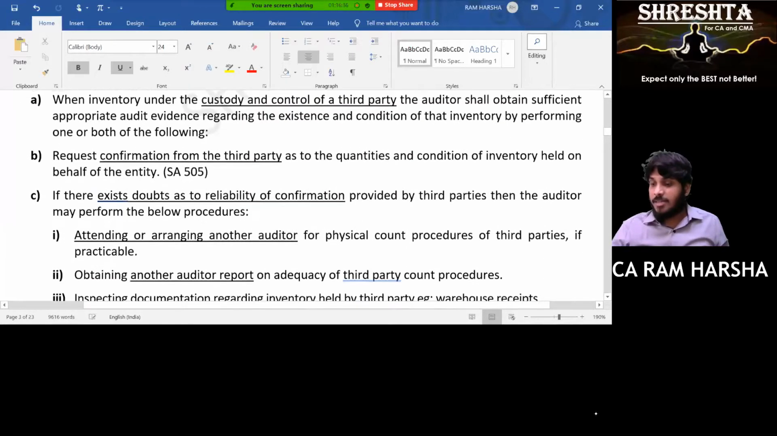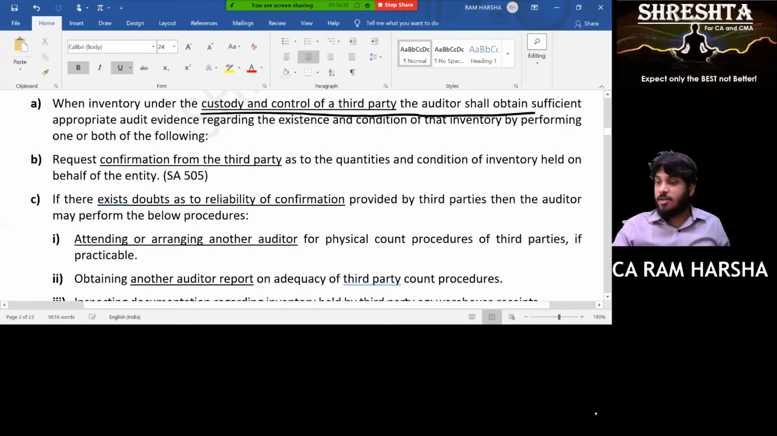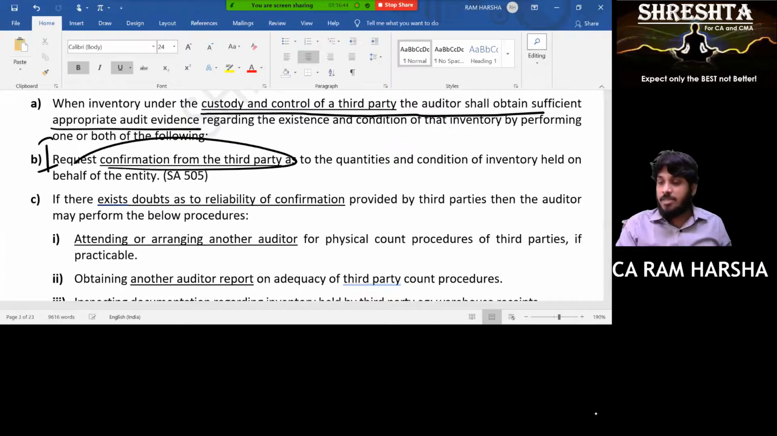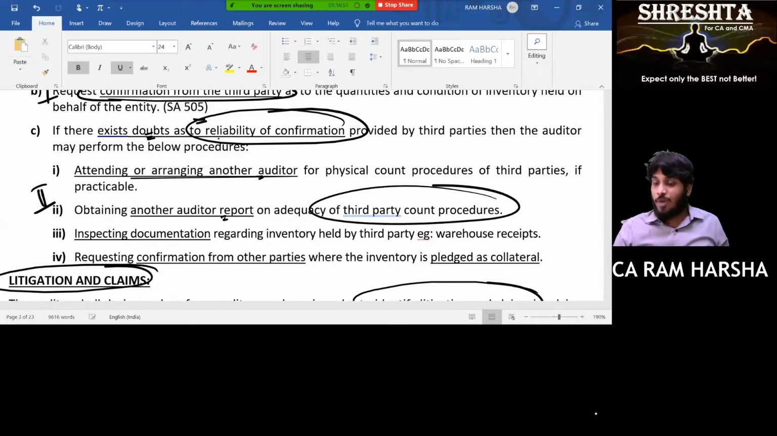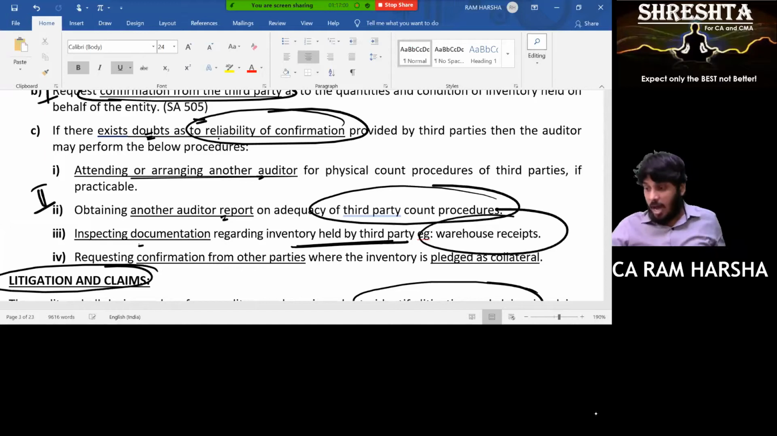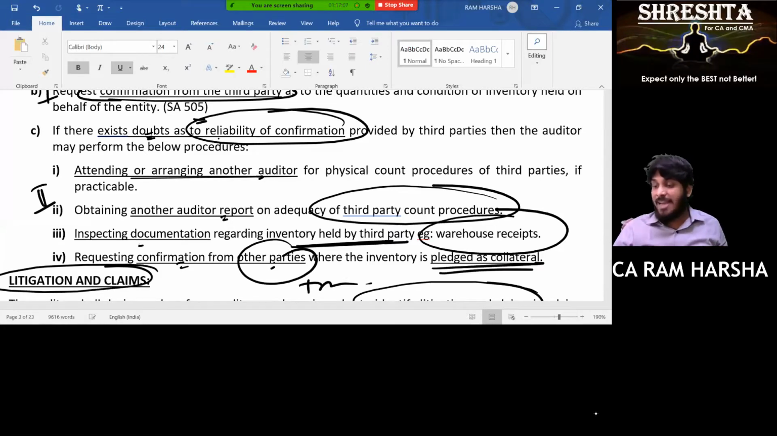Yes, sir. If inventory is with a third party, if the inventory is under the custody and control of a third party, the auditor shall obtain appropriate evidence by the following. First option is confirmation from the third party as per SA 505. Second option: if you are doubtful about the confirmation, if doubts exist as to the confirmation, you attend or arrange another auditor. Get the third party auditor's report if possible. Inspect documentation regarding whether the third party really has that inventory. Ask for his warehouse receipts. Request confirmation from other parties, for example the transporter, or other parties like bankers and all, if the inventory is with the banker.